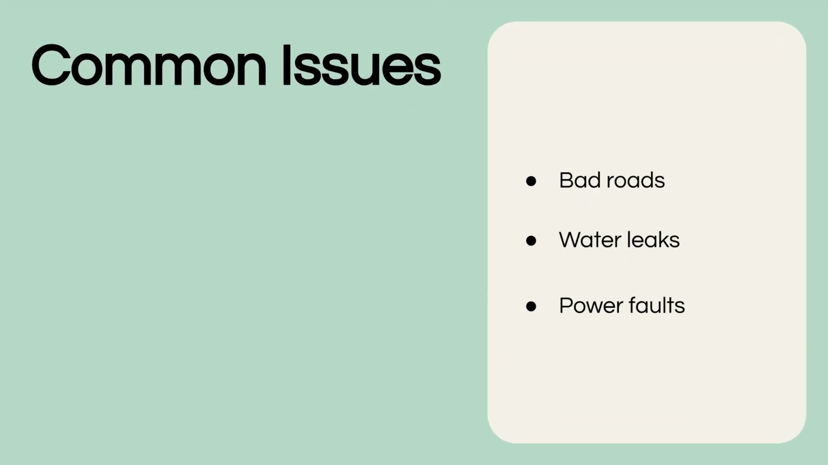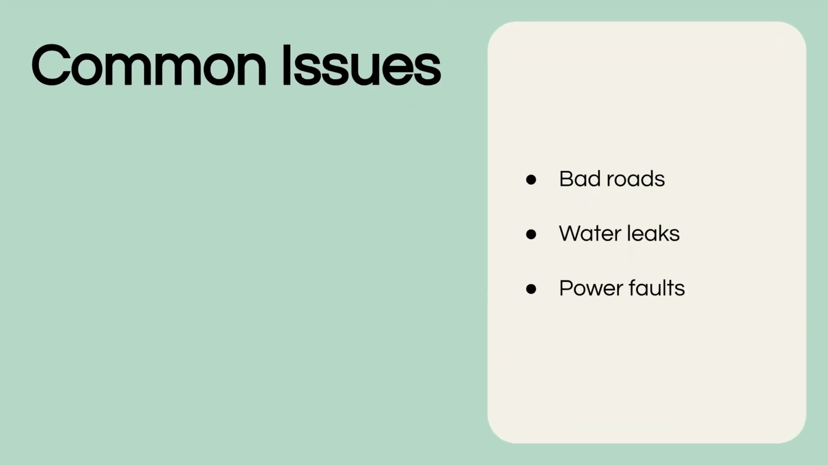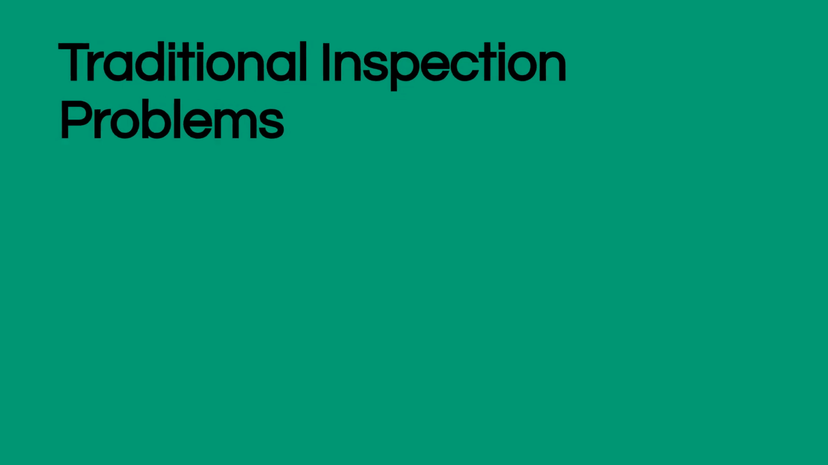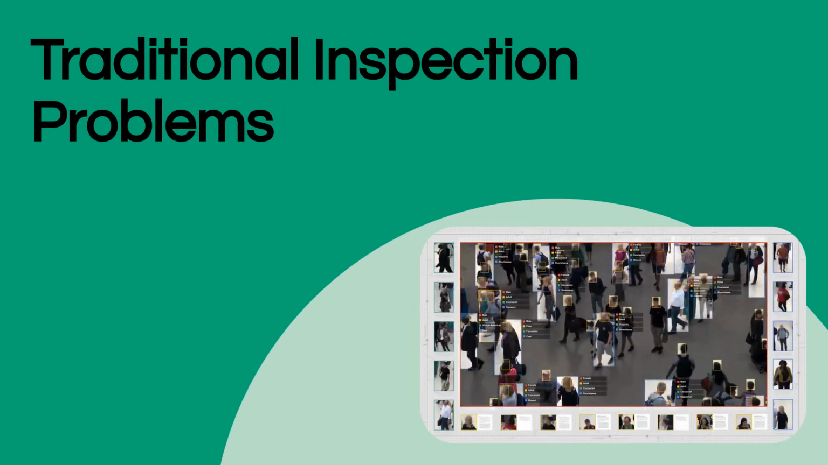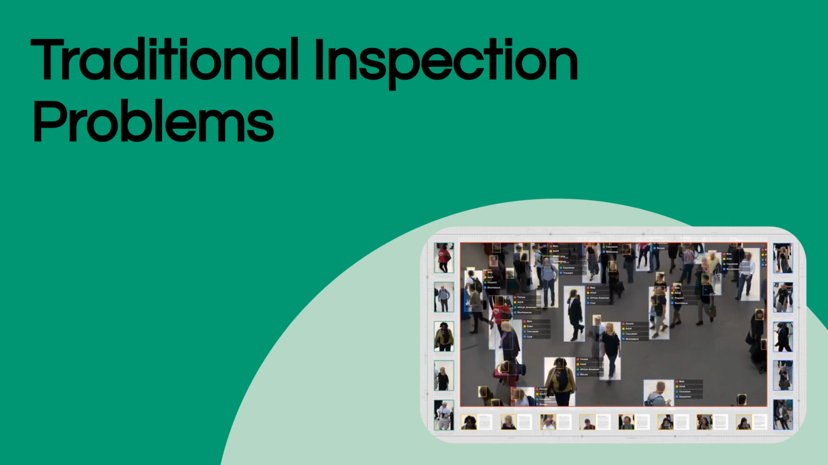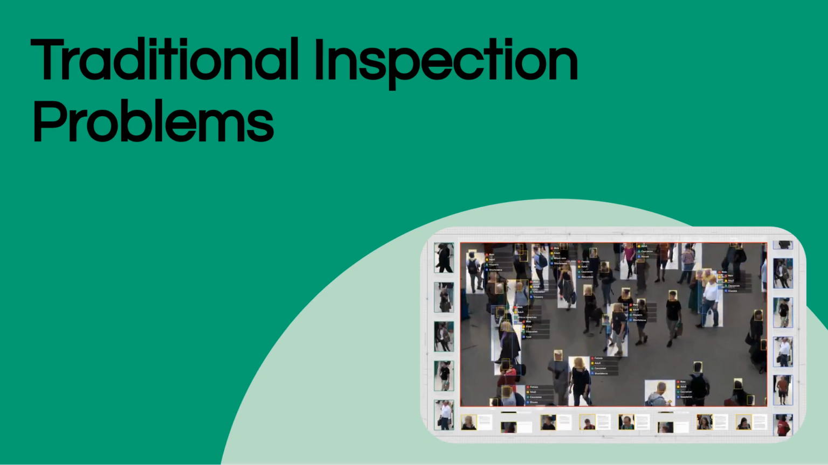Common issues include damaged roads, leaking water pipes, and faulty power infrastructure. These problems need swift and accurate attention. Traditional infrastructure inspection is typically slow, relies heavily on manual labor, and can be resource-intensive, often delaying necessary repairs.